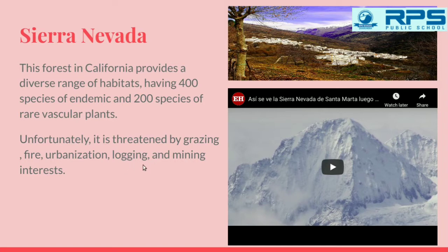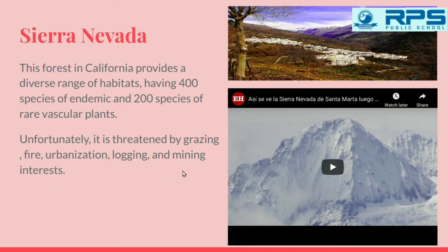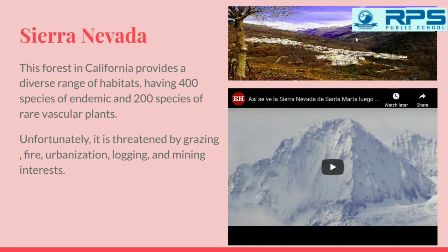Logging basically means the process of obtaining timber from trees by cutting them. So basically this is a kind of deforestation. And mining interest. Mining means the process of obtaining minerals or coals from mines. So the mining is done, deforestation is done. With all this, this forest is threatened.